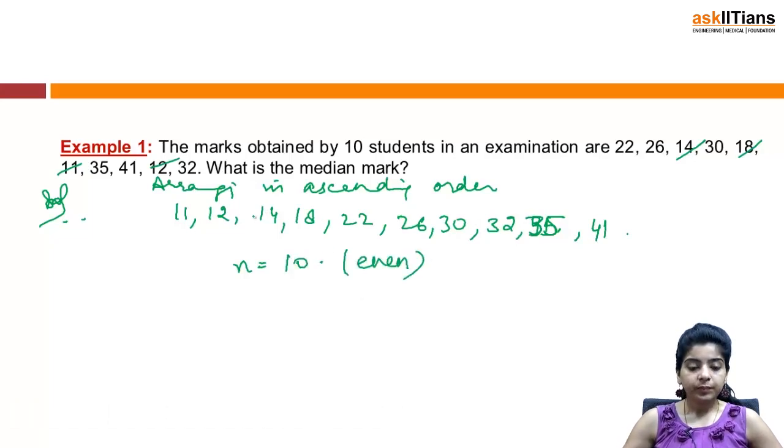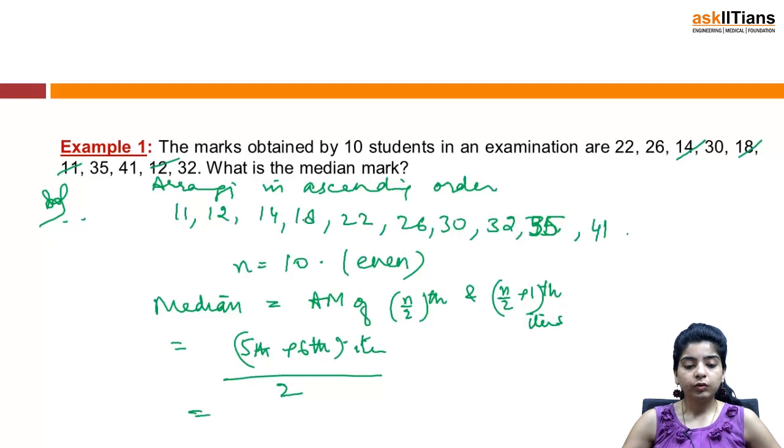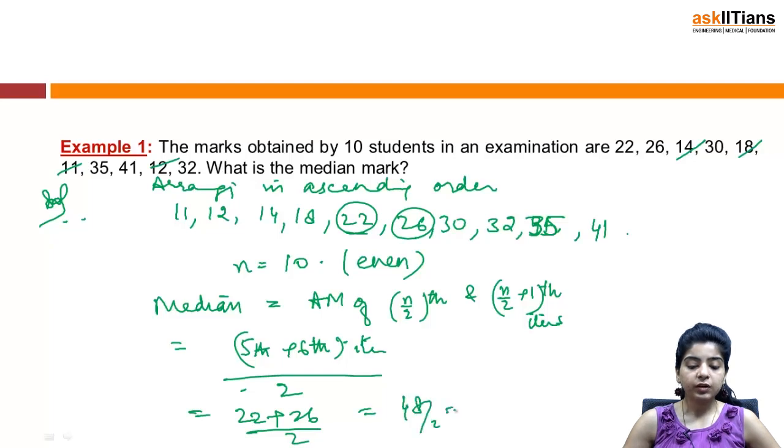So it's even. In case of even, the median is going to be the arithmetic mean of the n by 2th and n by 2 plus 1th items. So that means the 5th plus 6th item, divided by 2. Your 5th item is 22 and the 6th is 26. So we have 22 plus 26 by 2, that becomes 48 by 2, that becomes 24.